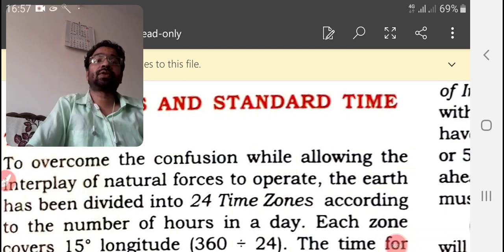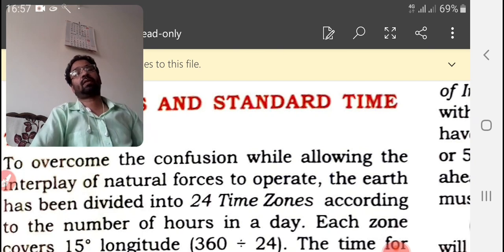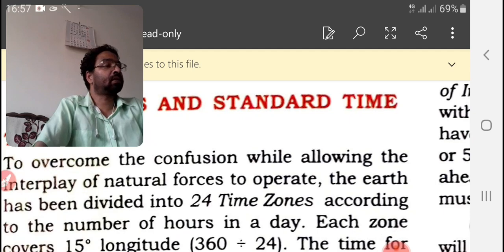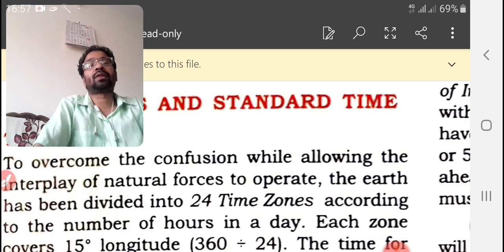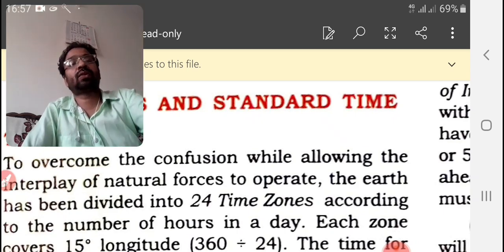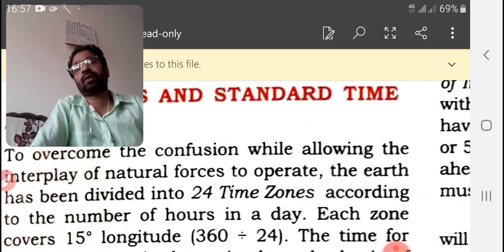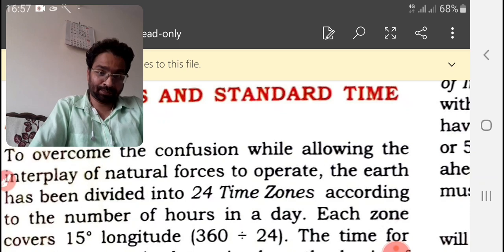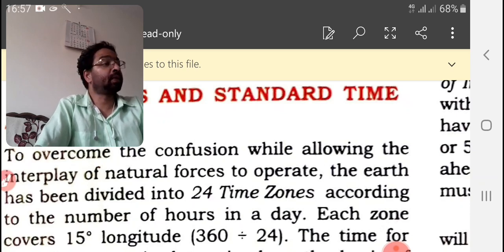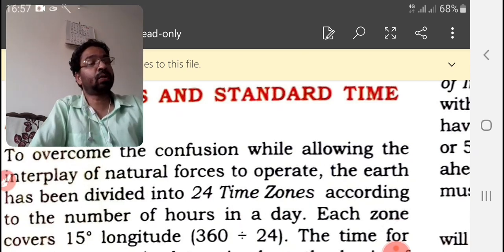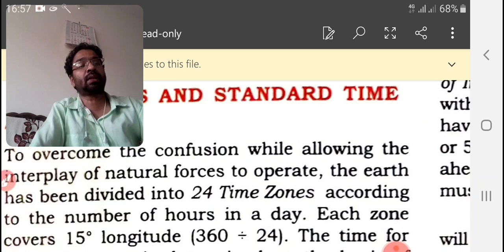In order to overcome the confusion, we use natural forces to operate. The earth is divided into 24 time zones. Earlier we saw how many longitudes there are.